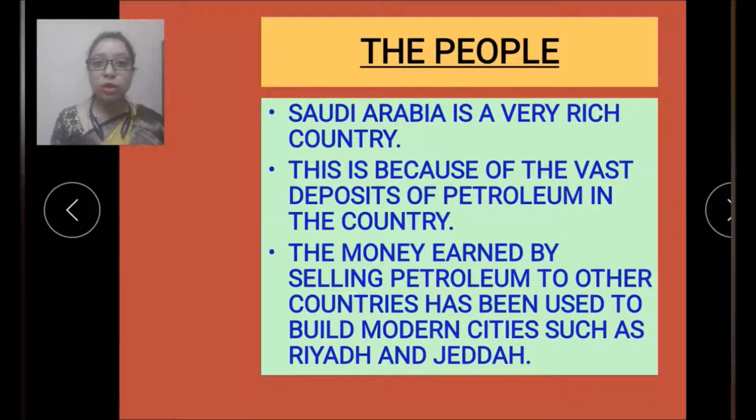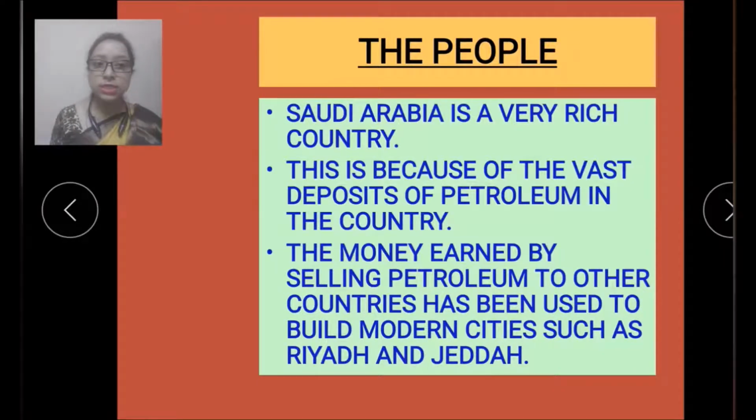There are two modern cities, one is Riyadh and one is Jeddah. The money which is earned by selling petroleum to other countries is used to build modern cities. So when the country is earning money by selling petroleum, they are building modern cities such as Riyadh and Jeddah.